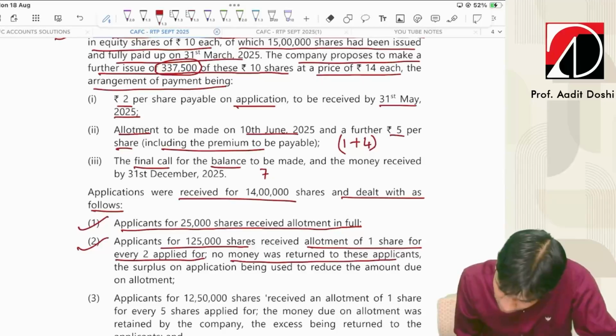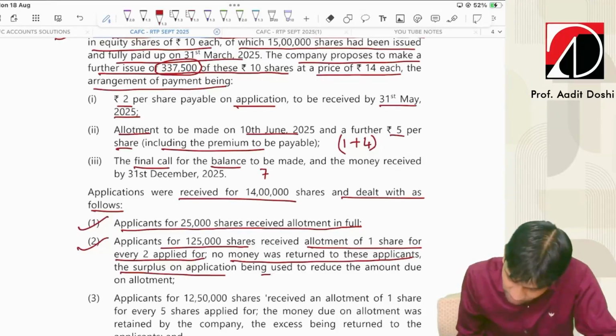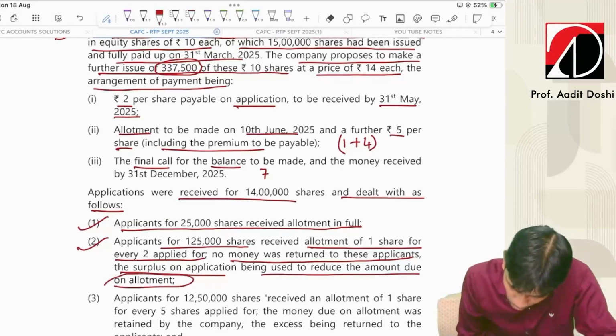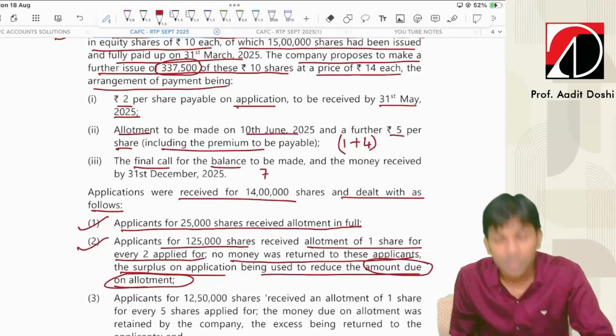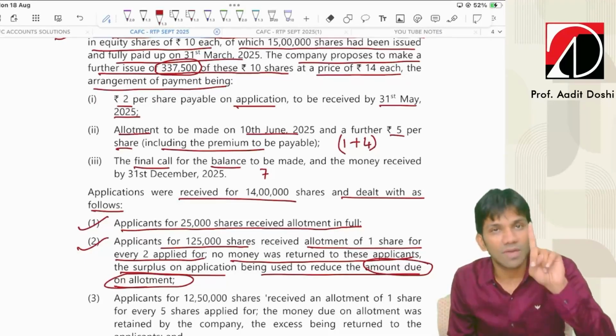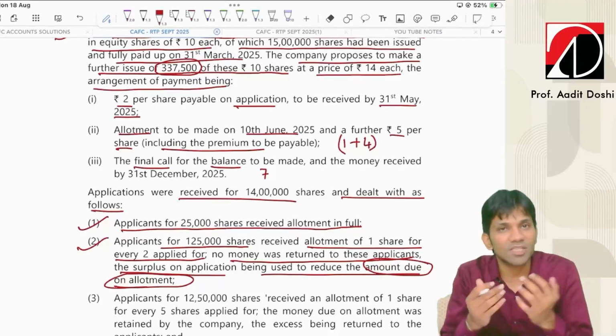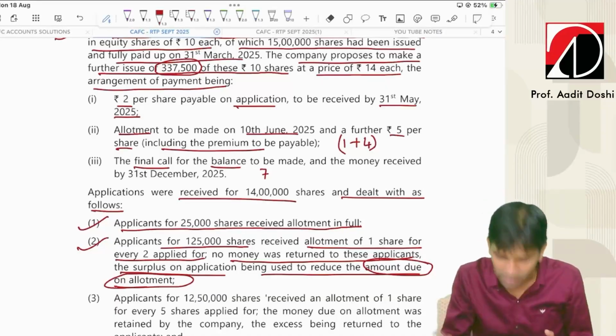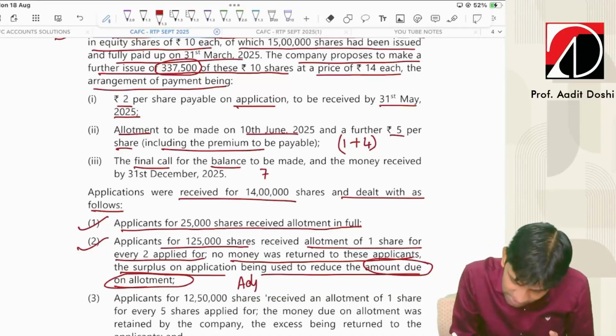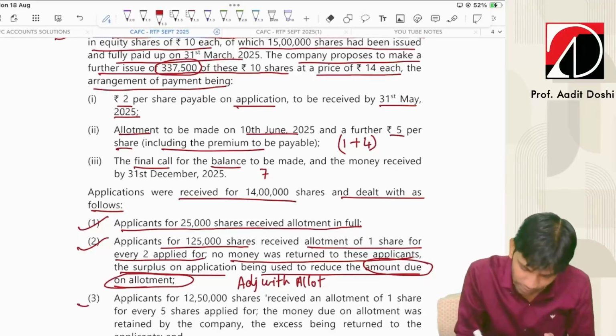No money was returned to these applicants. The surplus on application is used to reduce the amount due on allotment. Means those who demanded 2 were allotted 1. So whatever excess money the company collected, the company did not refund. The company said we will adjust it with allotment. This is the second category. Now third,